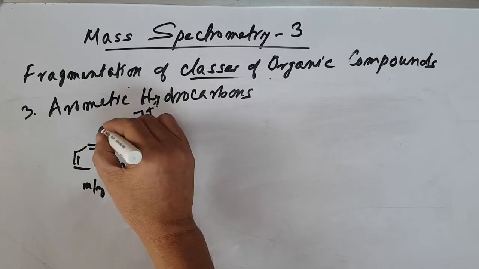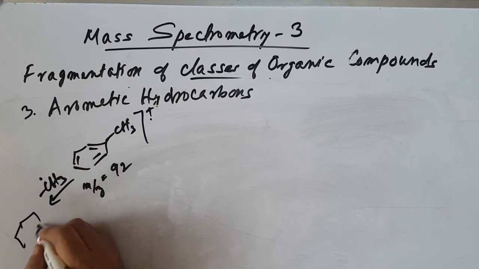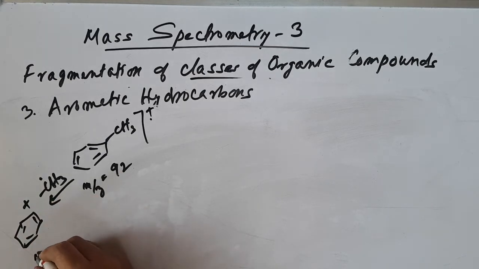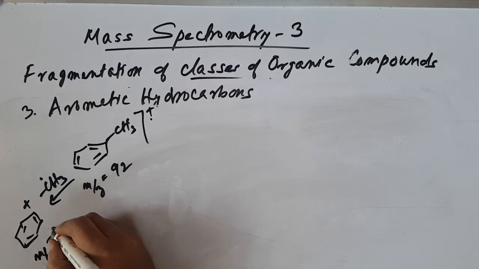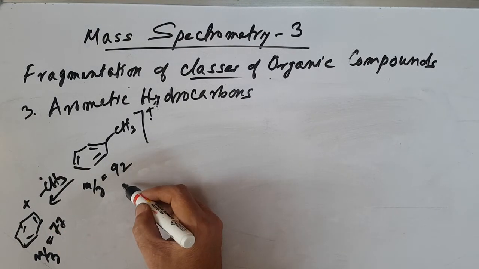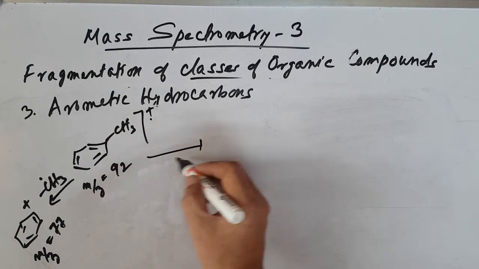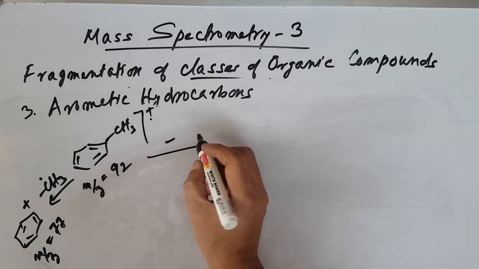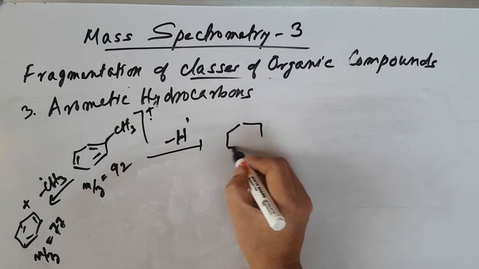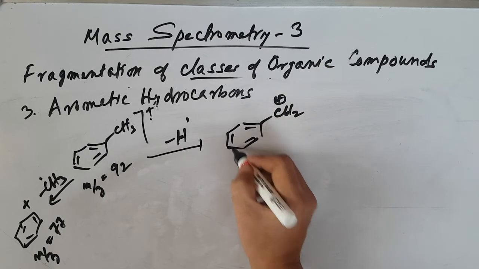Then, losing a CH3 radical, you can give benzene, and this benzene gets a positive charge. So here m/z is 77, which is 92 minus 15. Then you can undergo loss of one hydrogen radical, and then you get this CH2 positive charge.